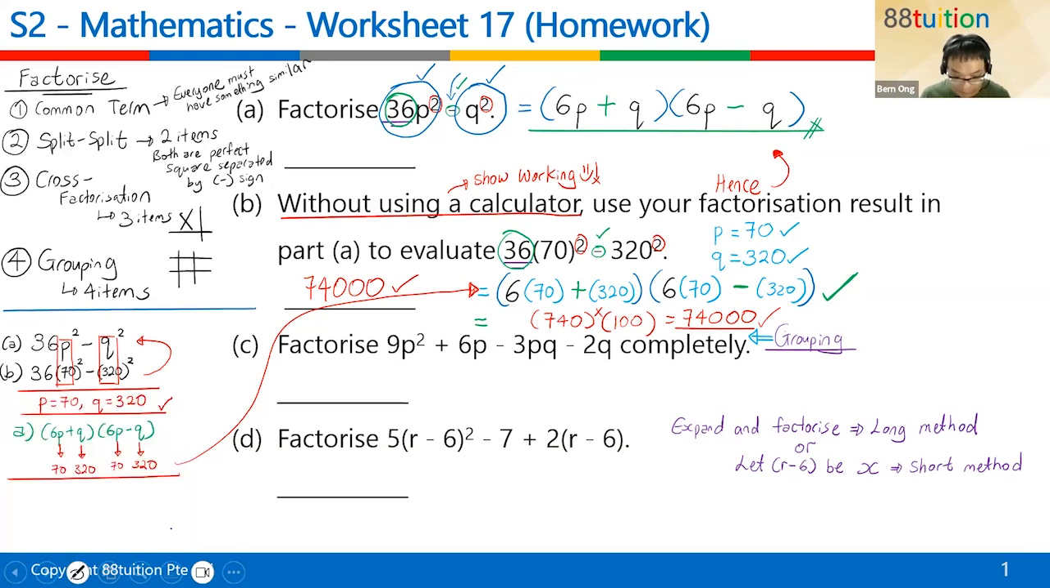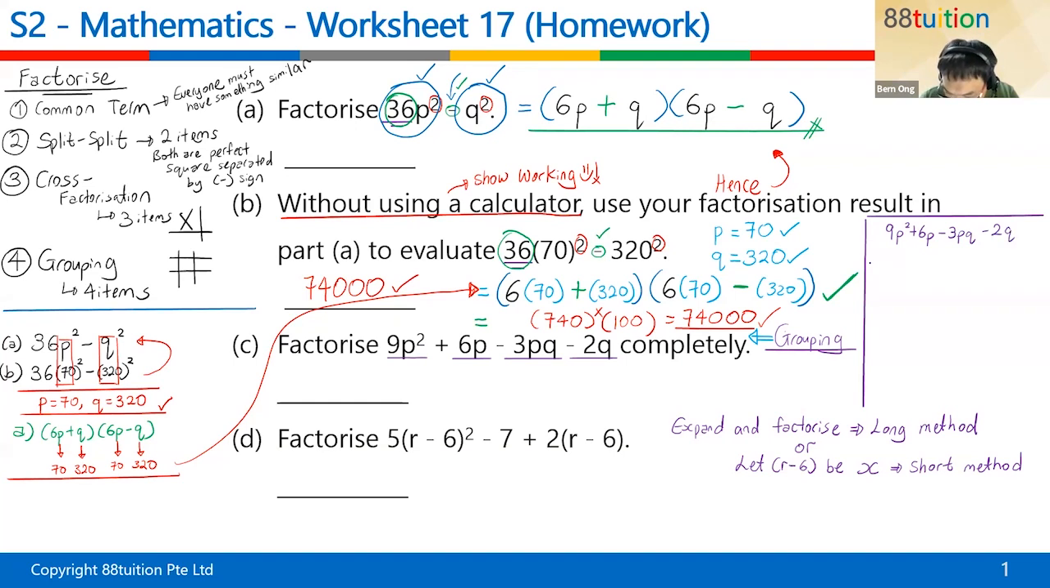Okay, come. Part C is grouping. How do you know it's grouping? Look, how many items? 1 item, 2 items, 3 items, 4 items. And for grouping, children, I have my own method. You only hear it in 88 tuition, and every time I do it, I do it correctly. So let me write out the question first: 9p squared plus 6p minus 3pq minus 2q.